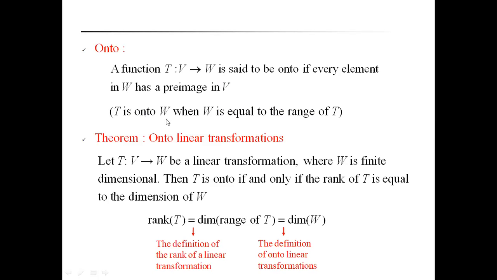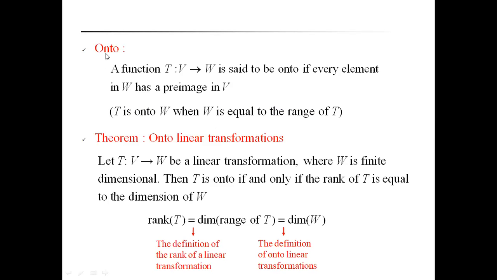Here T is onto W when W is equal to the range of T. Always in functions also, the codomain of f is equal to the range of f, then we say that the mapping is an onto mapping. The same definition we can apply in the linear transformation: T is onto W when the codomain of T is equal to the range of T. Therefore, W is the codomain and itself is the range of T.